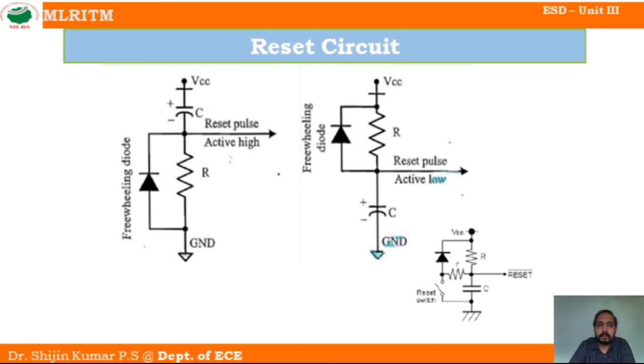The main purpose of this reset circuit is to overcome software or hardware errors. How can it overcome them? When a software error occurs, it will reset, or when a hardware error occurs, it will reset. If the reset circuit is provided internally, it will be initiated automatically. If it is provided externally, we have to initiate the reset process manually. So this is all about the reset circuit.